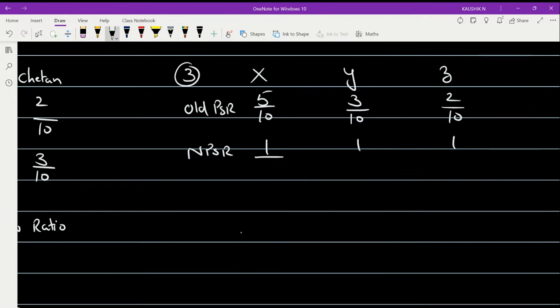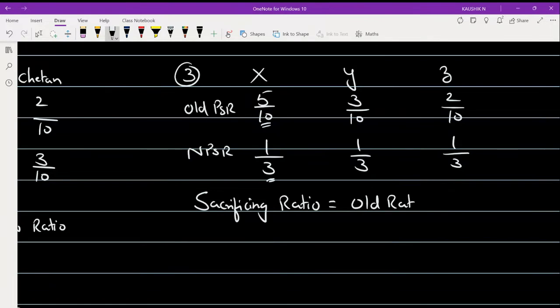Now the bases will be 1 by 3, 1 by 3, and 1 by 3. In the earlier problem, though changes happened in the ratio, the base was similar. But here, the base is not similar. Here you have base 10, here you have base 3. So the bases are not similar. First write the formula you need to calculate: sacrificing ratio is equal to the old ratio minus the new ratio. Am I making sense to you?